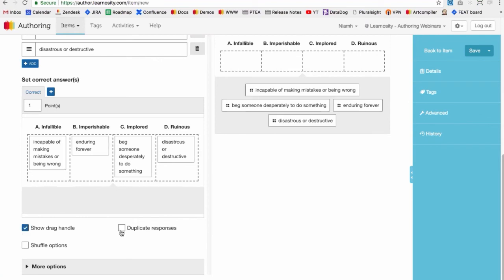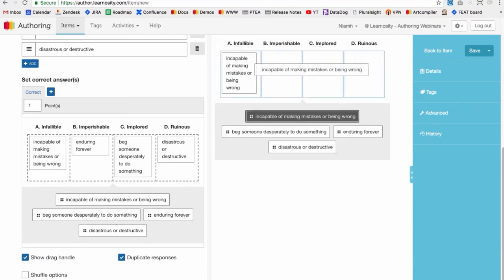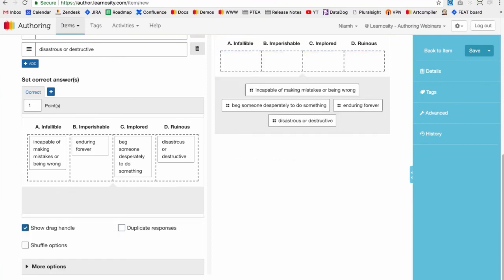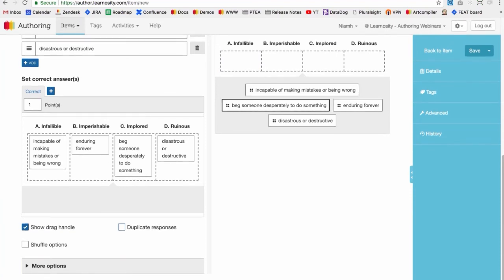Then duplicate responses is turned off. What that does if it's turned on is it allows the student to reuse the same response in more than one cell. So for example, they could answer each cell with the same response option if you have that turned on. If it's turned off, they can only use each response option once. And then shuffle options will render the draggable response options in a different order each time the question is rendered on the page. So different students in the room will get different orders of response options.